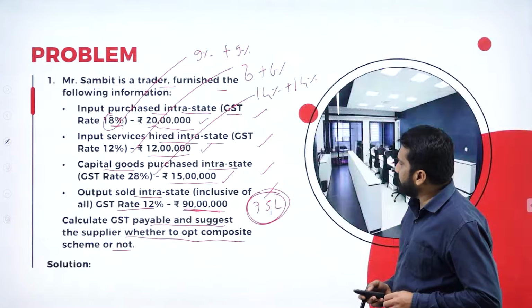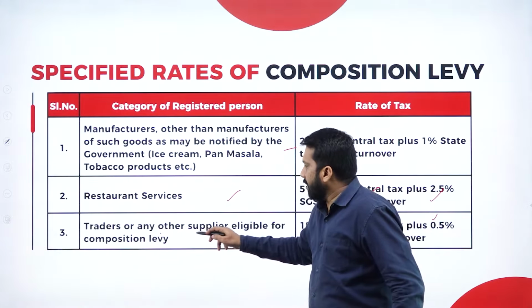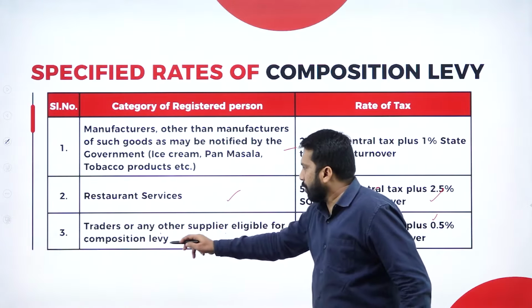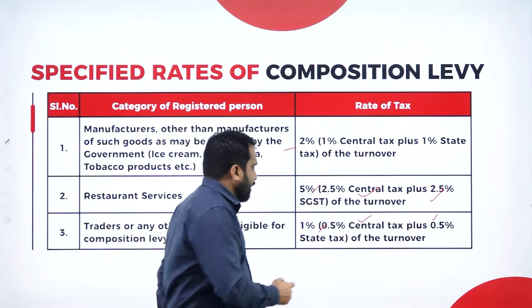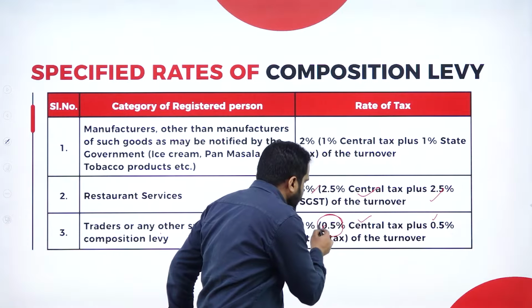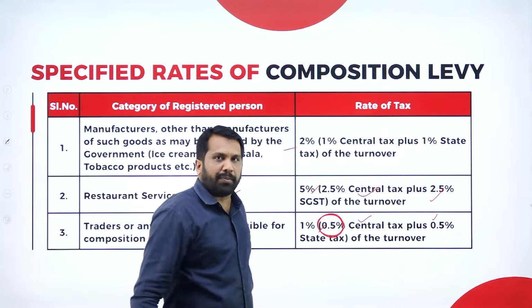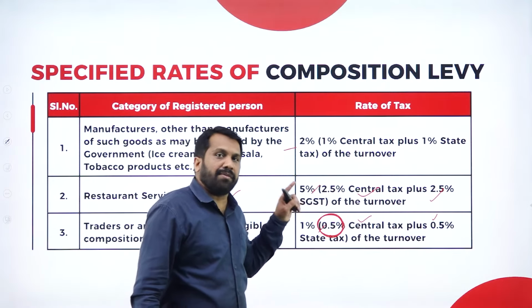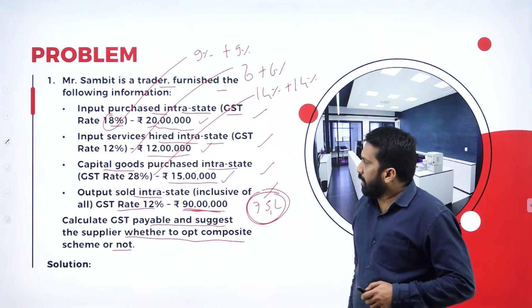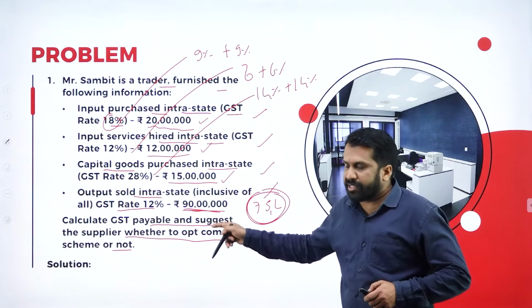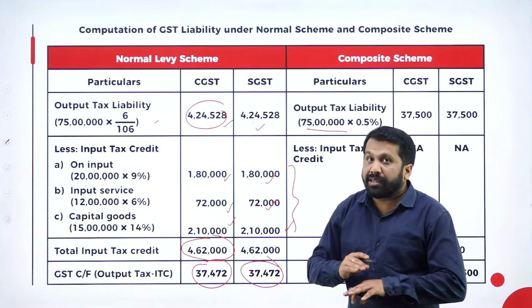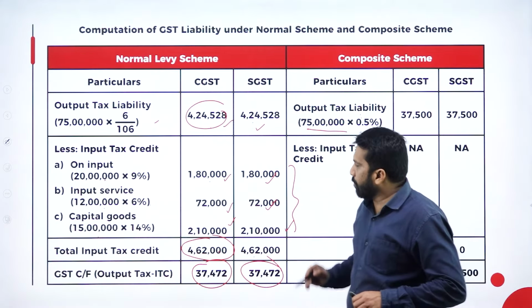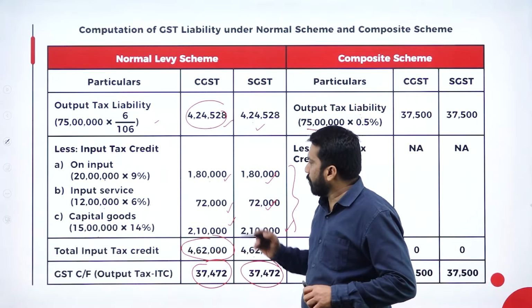I'll show you why. See, a trader or any other supplier is eligible for the composition levy. What is the tax rate? The tax rate is 0.5%. Hope you are clear. This you should remember. If you opt for the composition scheme, you cannot claim this. Now, if you opt for the composition scheme, what will happen?